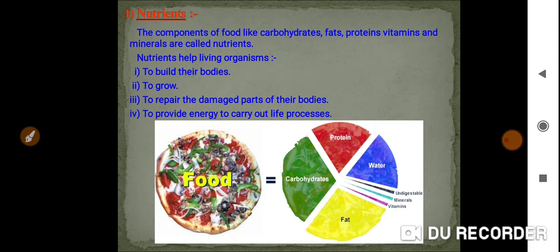See, second one, to grow. This is a physical matter. To grow means in the form of height. Are you getting my point? For example, you learned seed germination.